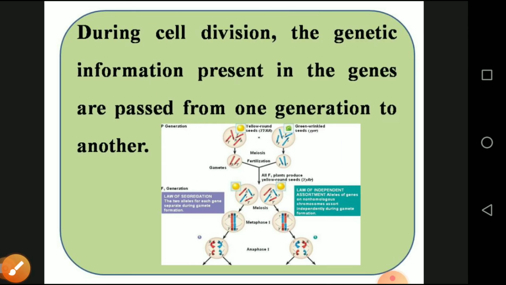During cell division, the genetic information present in the genes is passed from one generation to another generation. For example, we already saw from the diagram the round and yellow colored gene. At the time of fertilization, the male and female gametes join together, and the genetic materials of both DNAs are mixed together and produce one offspring. The character is transferred through cell division, either mitotic or meiotic cell division, and is expressed in the next generation.